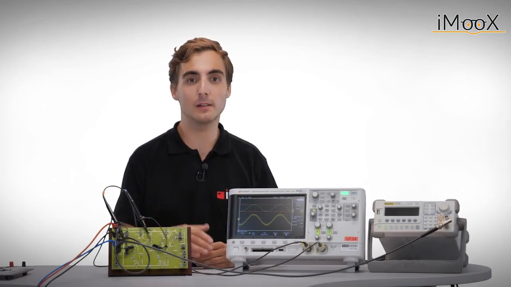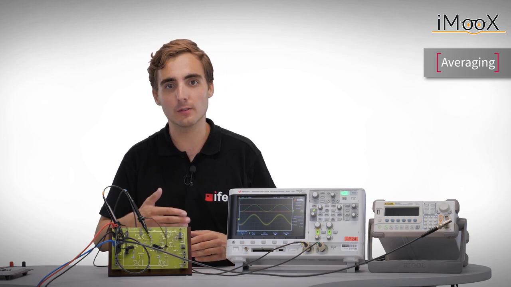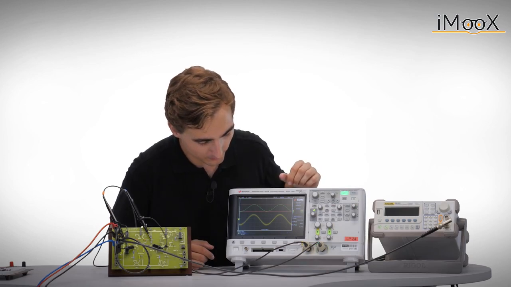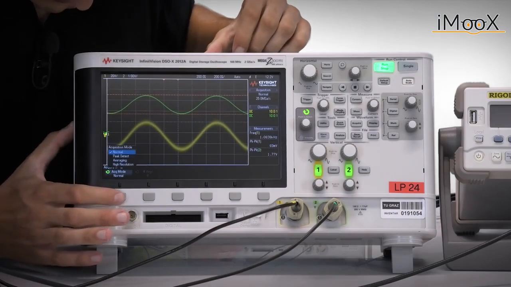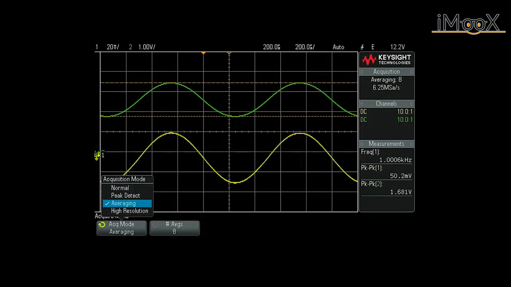However, you can see that due to the noise on channel 1, the measurements are quite inaccurate. To reduce this effect, we can average our signal over some periods, which gives us a noise-free signal. In this way, our amplitude measurement becomes quite more accurate. To do so, we have to go to the Acquire menu and select Averaging in the Acquire mode.